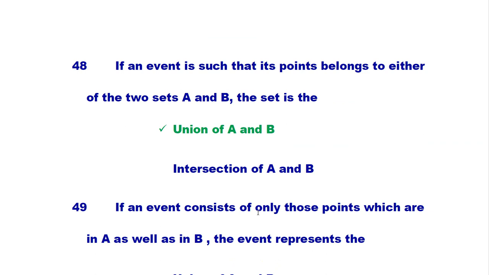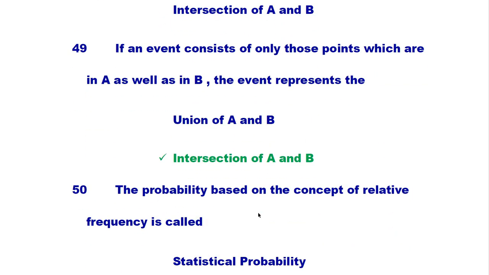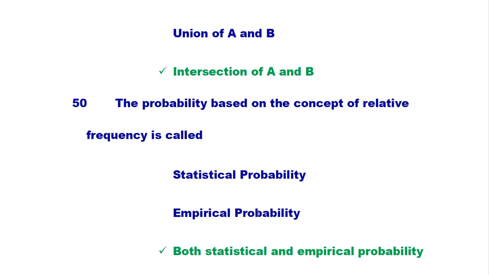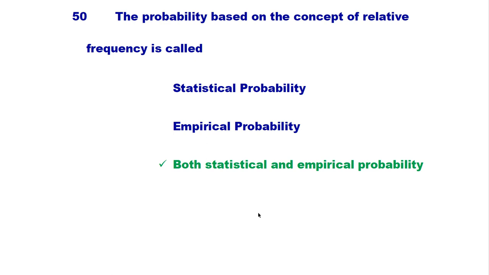If an event is such that its point belongs to either of the two sets A and B, then it is the union of A and B. If an event consists of only those points which are in A as well as in B, the event represents the intersection of A and B. The probability based on the concept of relative frequency is statistical or empirical probability, both statistical and empirical probability.